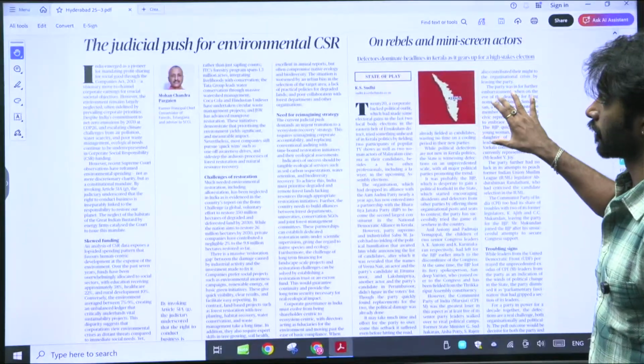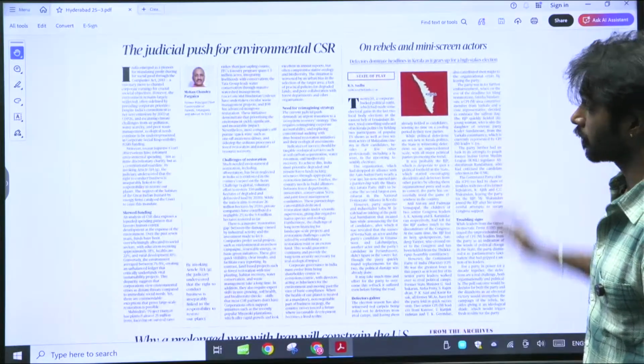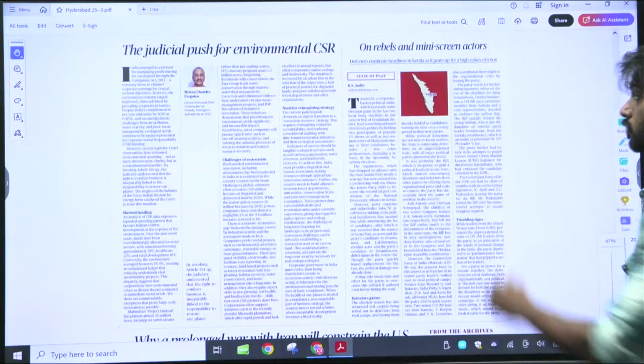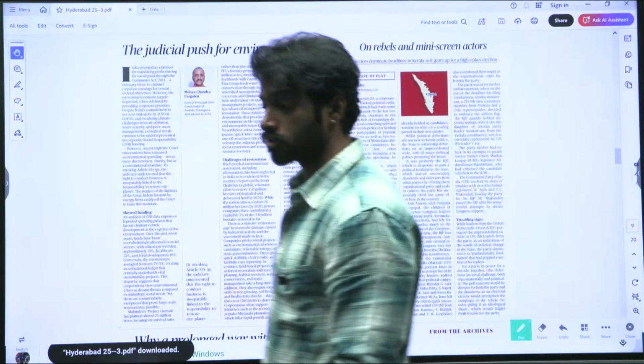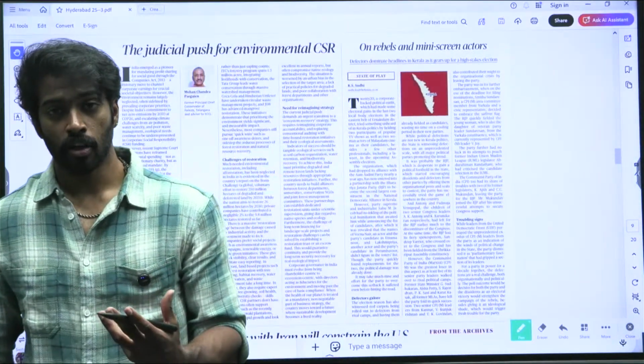I've seen this editorial article where it is talking about the judicial push of environmental CSR. CSR refers to corporate social responsibility, right?